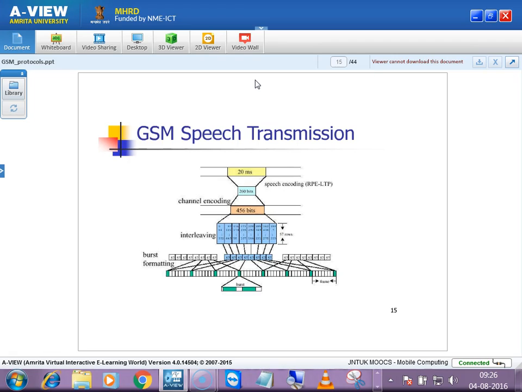What is the medium that exists between BTS and base station controller? What is the medium between base station controller and transceiver? It's not only that, it has many functionalities.